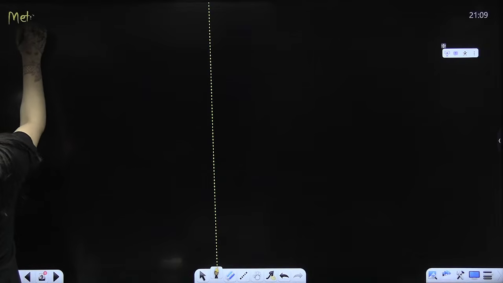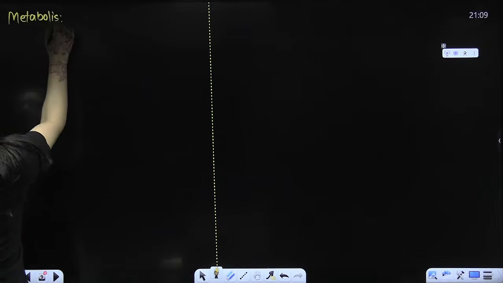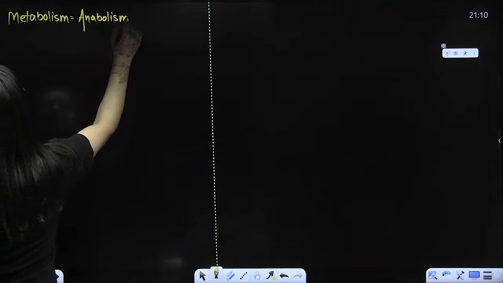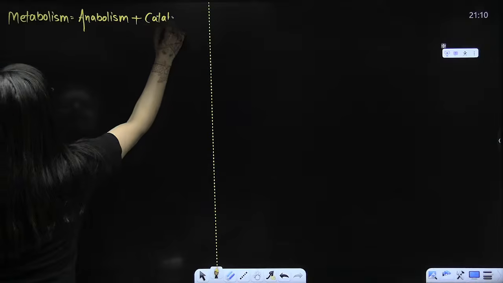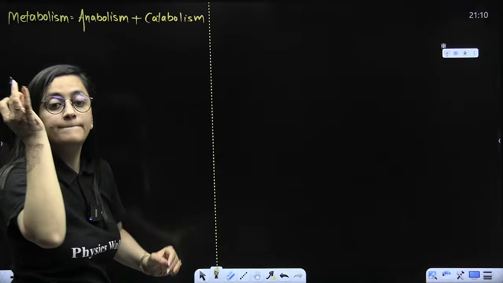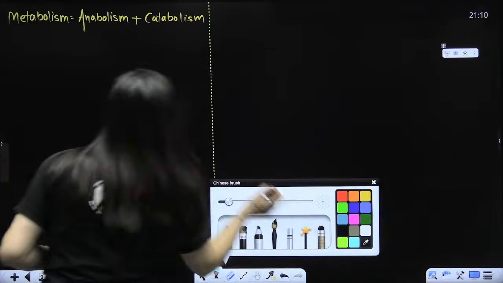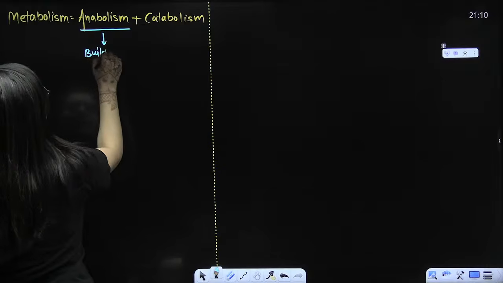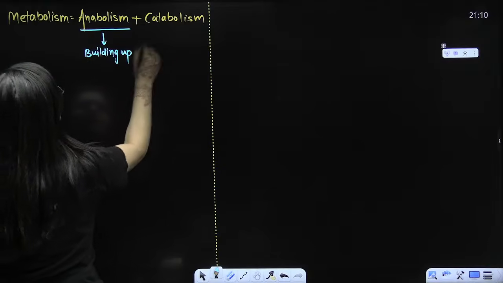When you talk about metabolism, I told you it has two words. One is anabolism, another is catabolism. Cata means cut, katna, todna, breakdown it is. Anabolism is building up, something is forming.